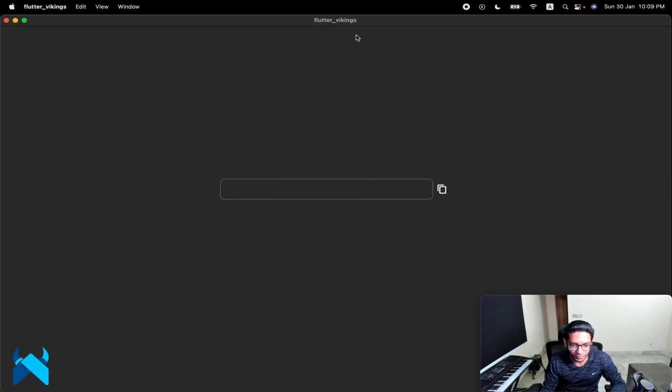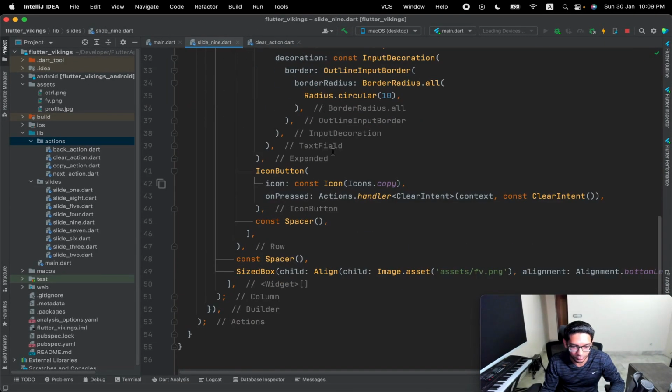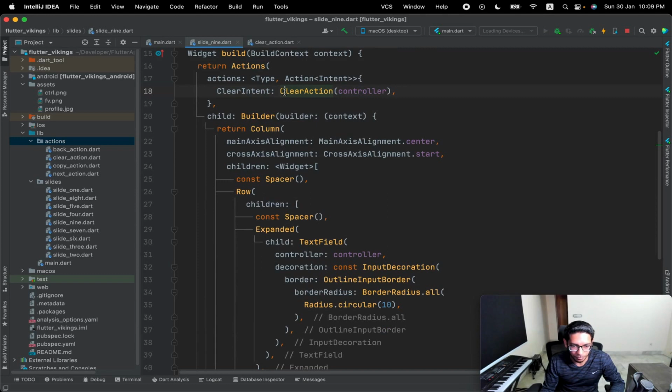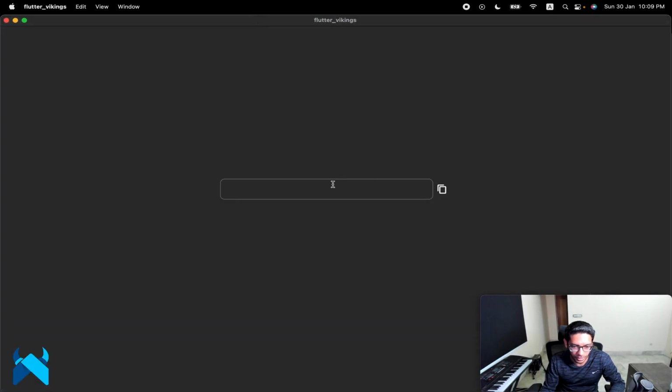Okay, cool. So we did all the stuff. Let's just go back to it again. Once again, what we did was we just called our clear intent using the actions handler. Our clear intent should pick up the clear action. Our clear action should pick up the controller that we passed, and it should clear the controller. So let's just go back, type in something and press this button, and it's working fine. Cool. I guess this is the good part of live coding.